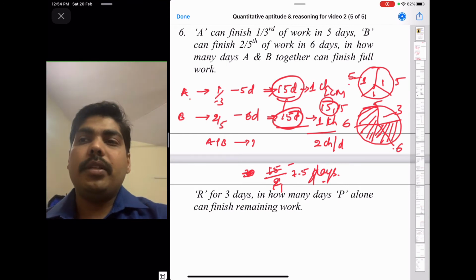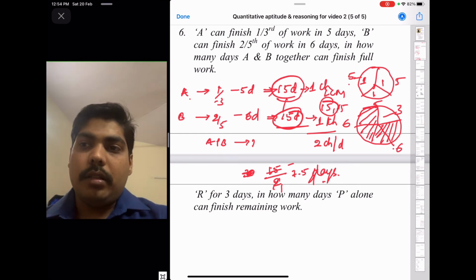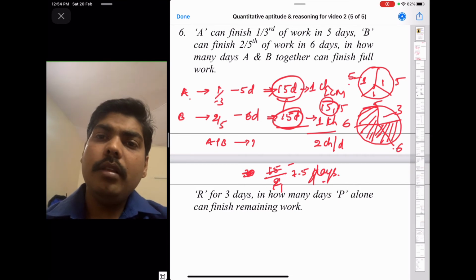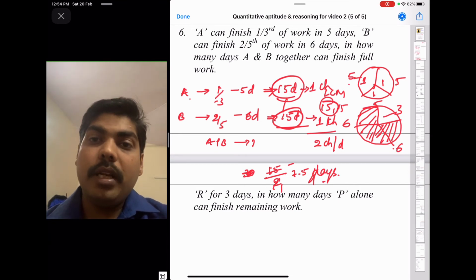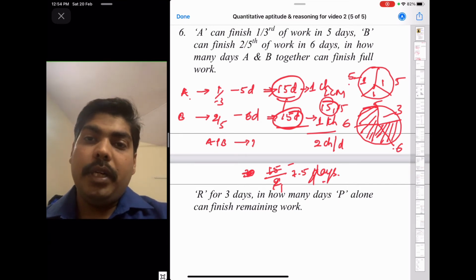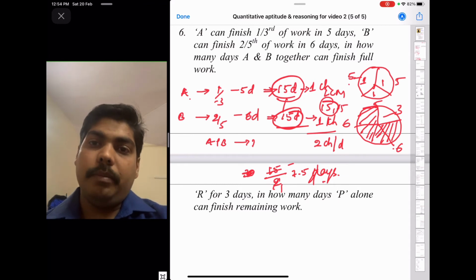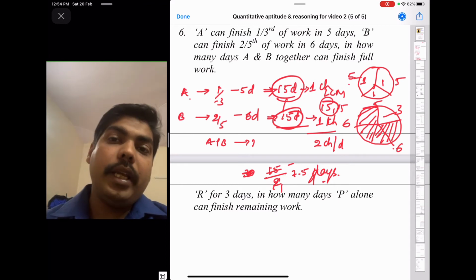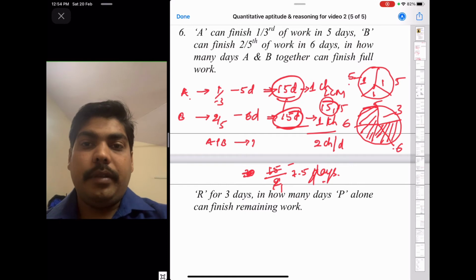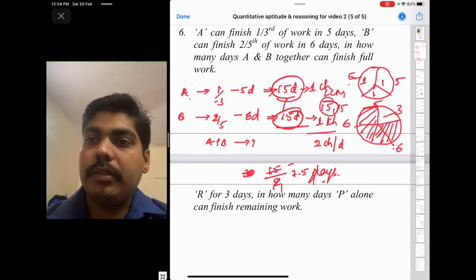So in the examination you can directly write the answer. When both of them have similar speed, the additive speed will be double of them. Okay, and time taken will be half of it. Just remember this.